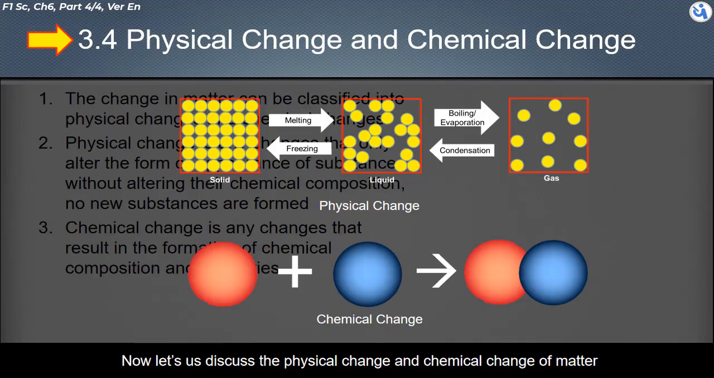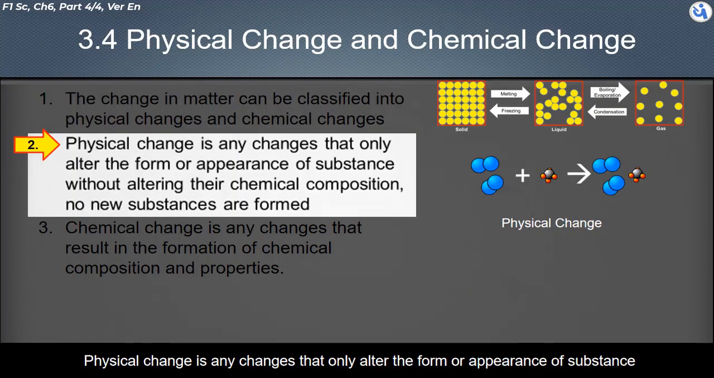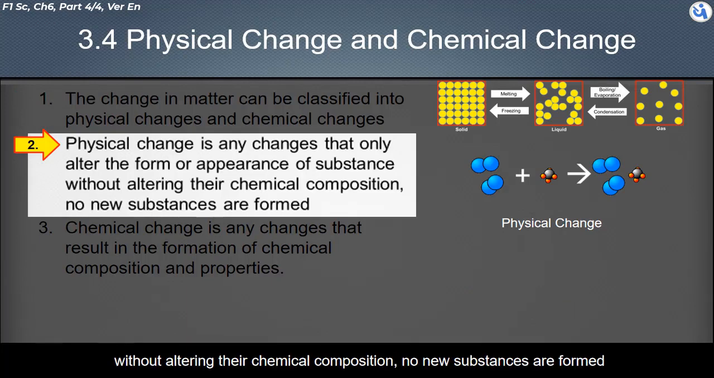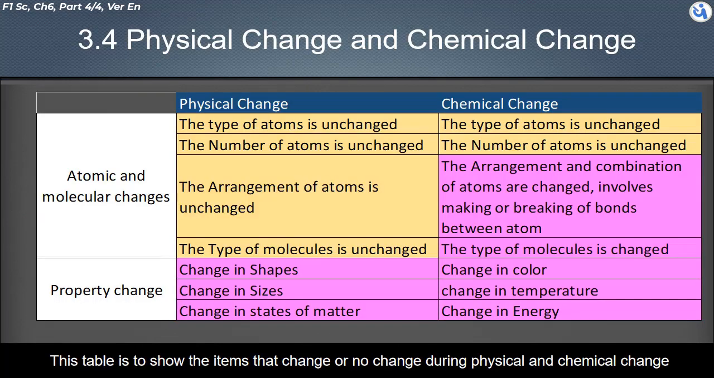Now, let us discuss the physical change and chemical change of matter. The change in matter can be classified into physical and chemical changes. Physical change is any change that only alters the form or appearance of a substance without altering its chemical composition, and no new substances are formed. Chemical change is any change that results in the formation of new substances with different chemical composition and properties. This table shows the items that change or do not change during physical and chemical change.